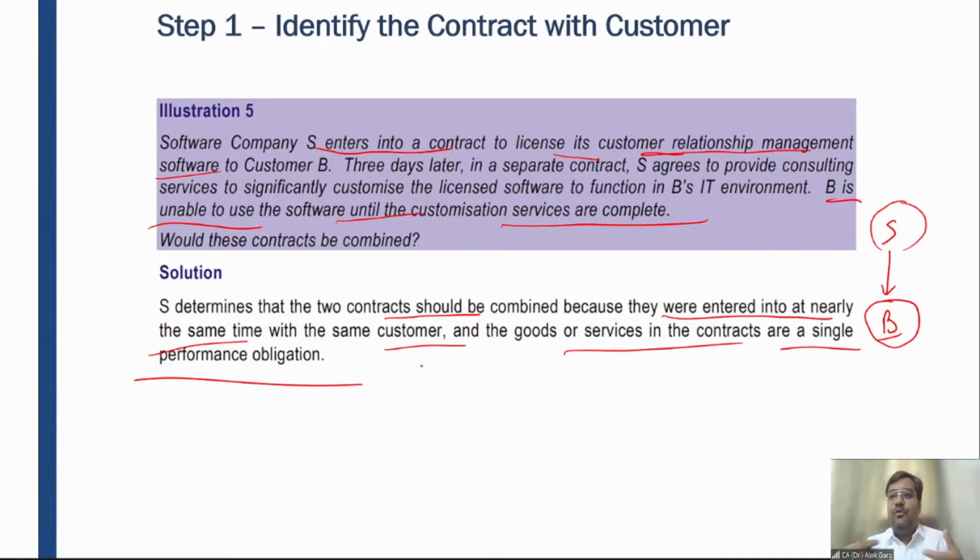The answer is no, because you yourself are saying that the customization is provided by a different vendor. So S has only sold that software. So the first condition is defeated. What is the first condition? The contract has been entered into with the same customer at the same time or nearly the same time. And you yourself are saying that the second service is given by some other vendor. There is no question of combination of contracts, right?